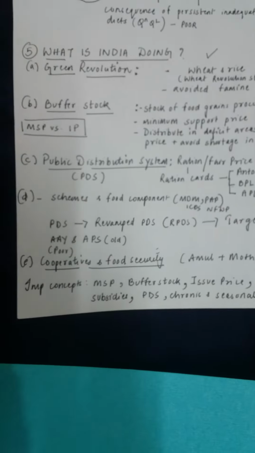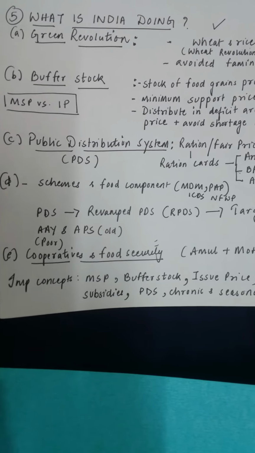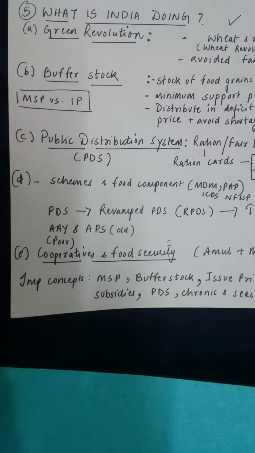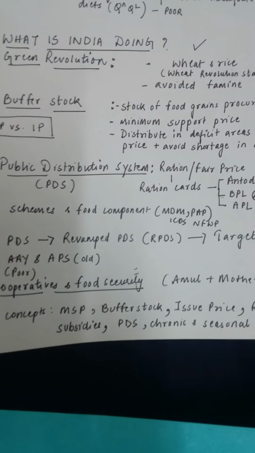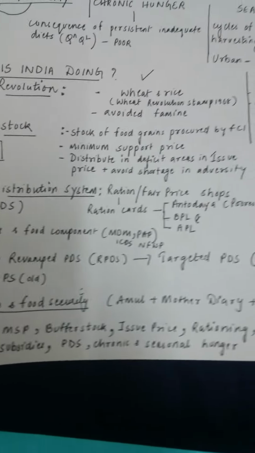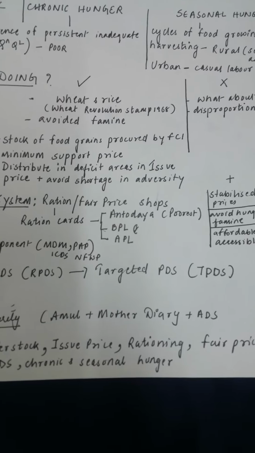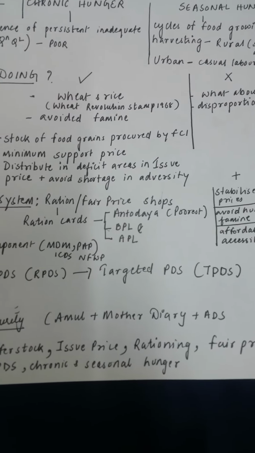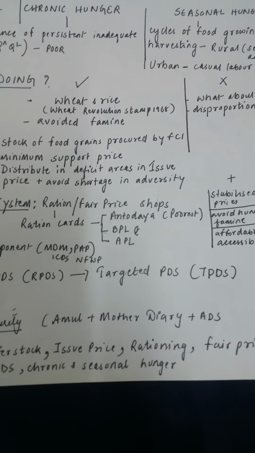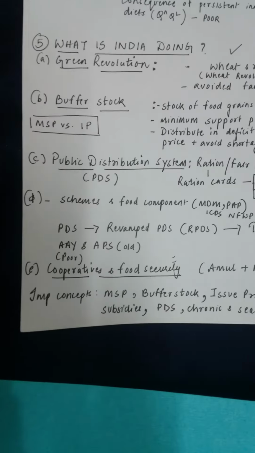So PDS is definitely an important measure. Initially when PDS had come, it was known as PDS, public distribution system, where everybody got the benefits. Later it became revamped PDS, and now it is targeted PDS. Targeted PDS means everybody does not get the benefit, only selected people get the benefit, and selected people are basically the vulnerable.